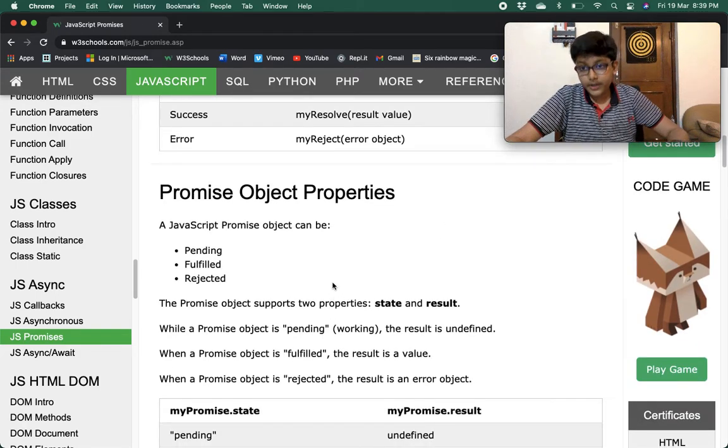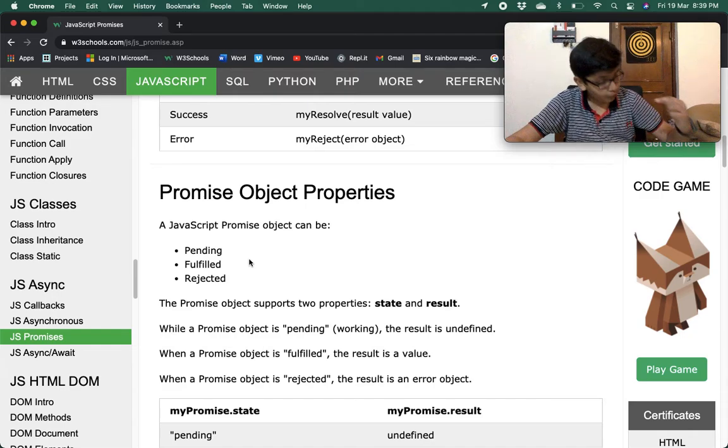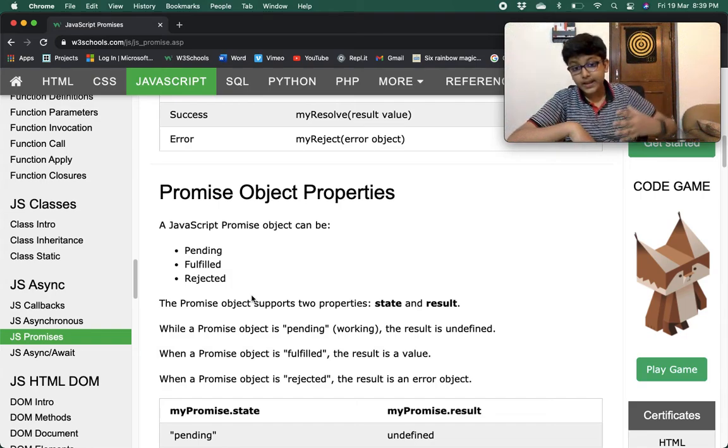Promise object properties. So now we are on the promise object properties. A JavaScript promise can be pending, it can be fulfilled, or it can be rejected. The promise object supports two properties, state and result. While a promise object is pending, so when it is working, the result is undefined.